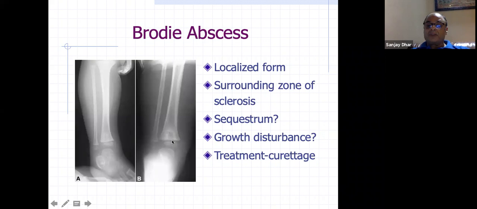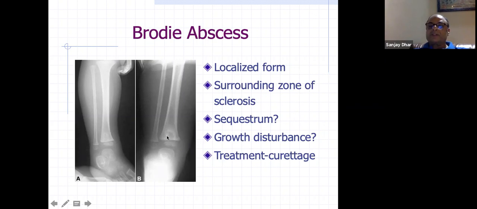If it is adjacent to the epiphyseal plate, it can cause growth disturbances. There is failure of this part of the growth plate to grow while the other areas may grow, so there will be angular deformities. Growth disturbance is a common complication of these periepiphyseal abscesses or chronic osteomyelitis.